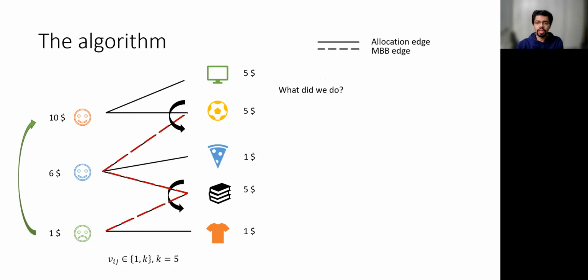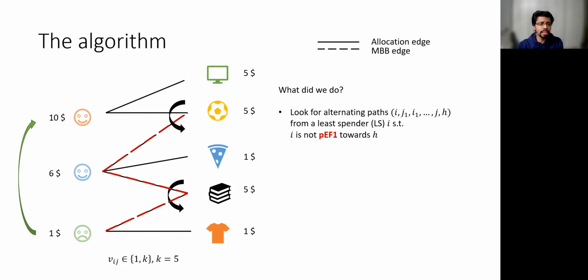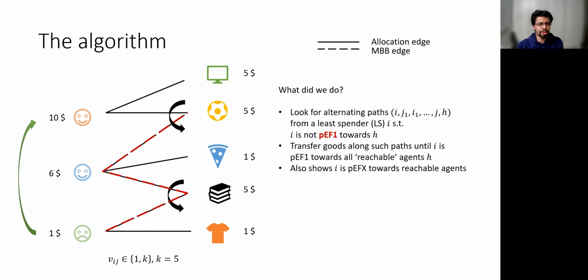So to summarize what we did, we looked for alternating paths from a least spender i to an agent h, such that i is not PEF1 towards agent h, and we transferred goods along such paths until all reachable agents are PEF1, and we showed that this in fact shows PEFX.